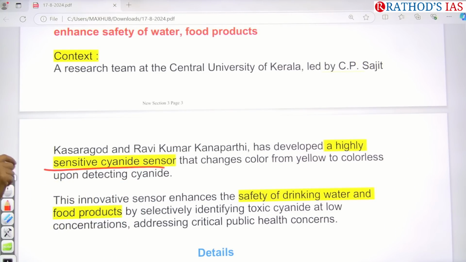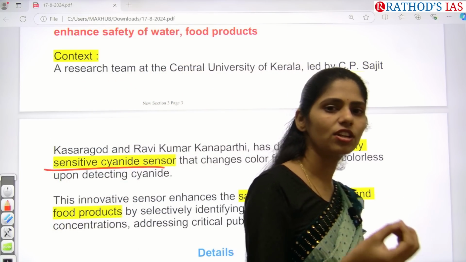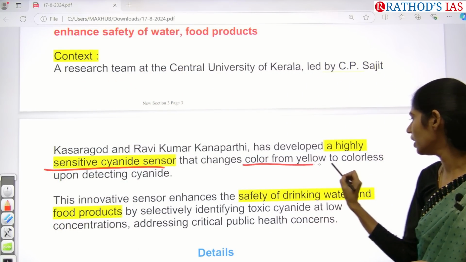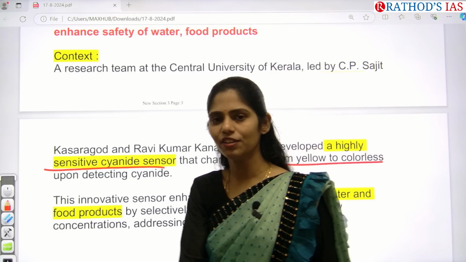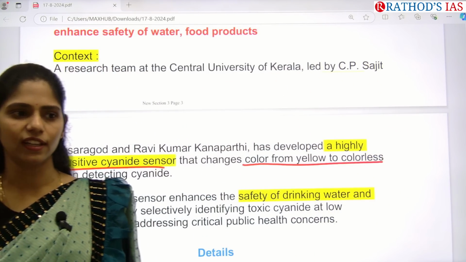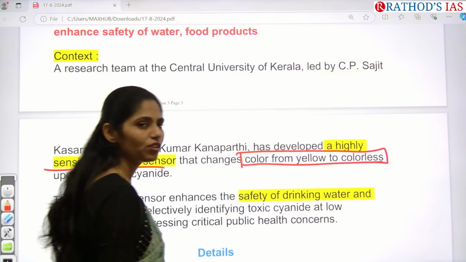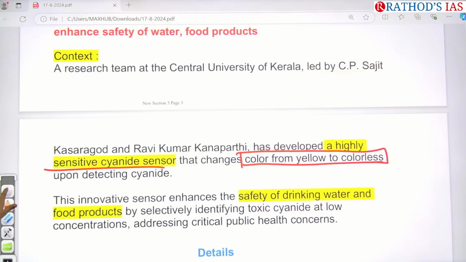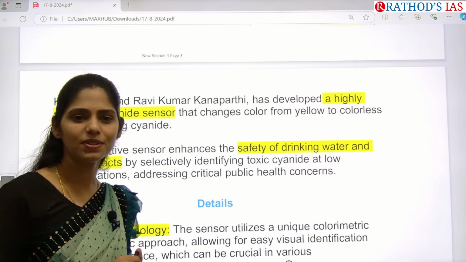So how will it identify the cyanide? If the food has cyanide, based on the concentration of the cyanide, the color will change. The color changes from yellow to colorless. If there is very little cyanide or no cyanide, it will be yellow in color. If cyanide is more, it will turn white. In this way, the color change will detect the amount of cyanide present in that food or water. So what are the advantages of this type of instruments or advancements?